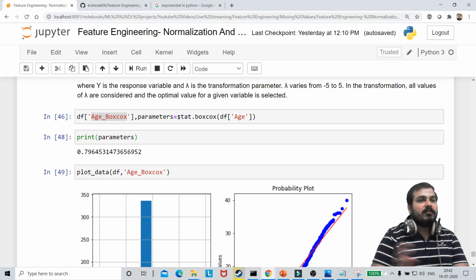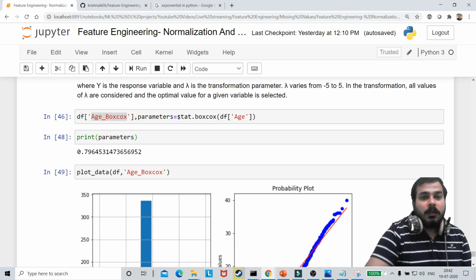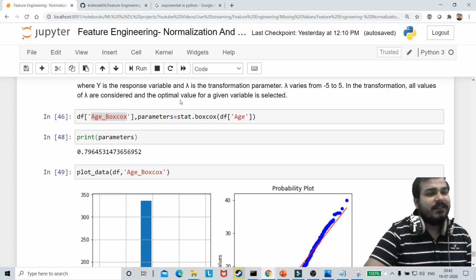Yeah, this is the syntax. Please don't forget the parameter. Okay, guys. If the fare is having 0 value, probably we can replace it with something else.